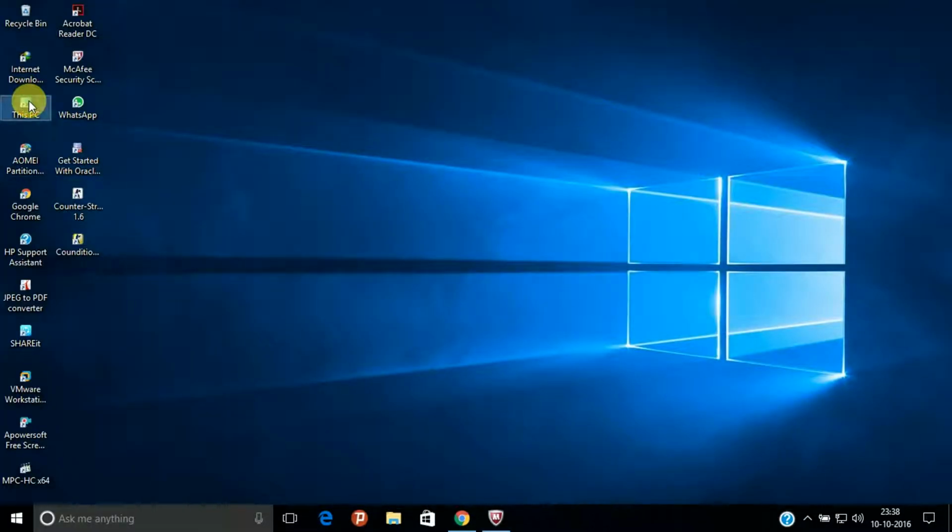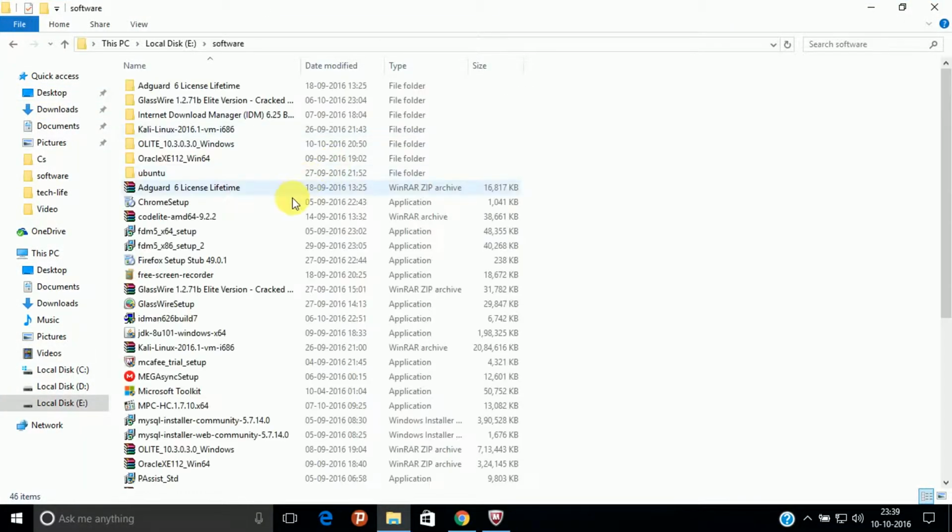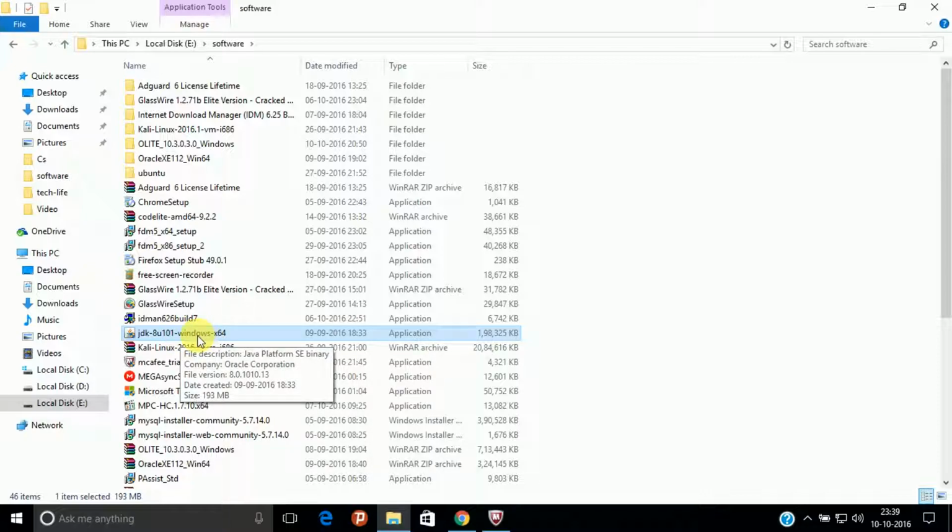Now just go to there. Here I have installed it before, so I will not install it now because it generated an error. As you can see, I downloaded it for Windows 64 because my system is 64-bit.